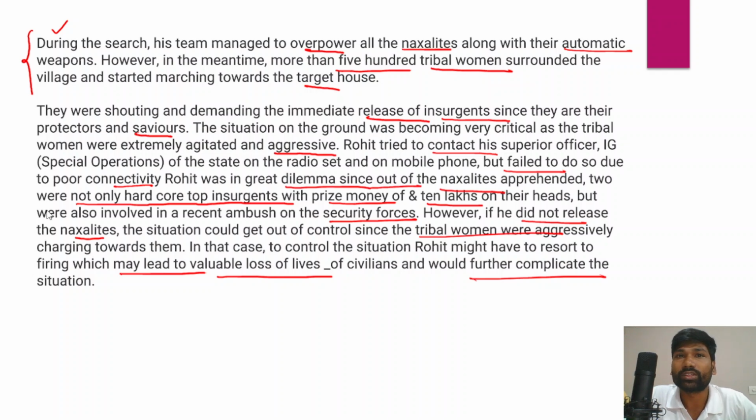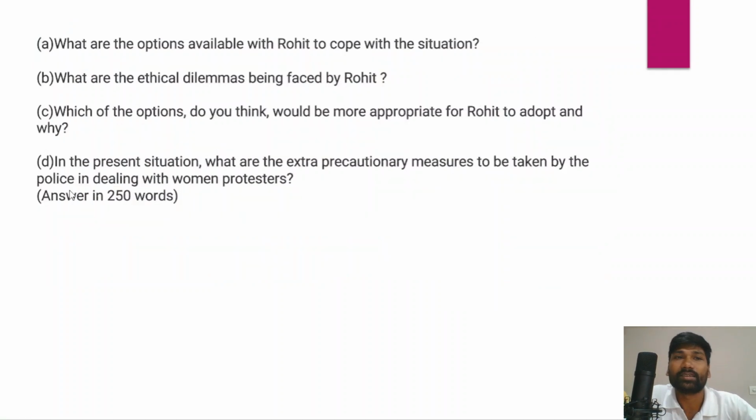Now what should Rohit do in that particular situation? He is in a dilemma whether he should release these Naxalites, because the women are aggressively charging towards them. If the police don't release them, it would lead to an unintended situation. It could even lead to police opening fire against tribal women, and that would be a grave mistake on the part of the police forces. So what needs to be done? That is why Rohit is in a great dilemma.